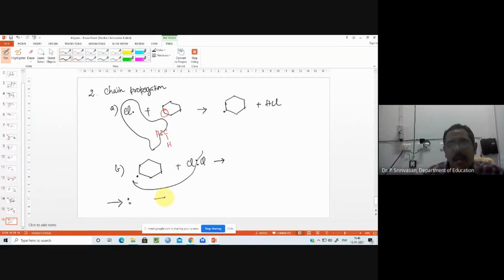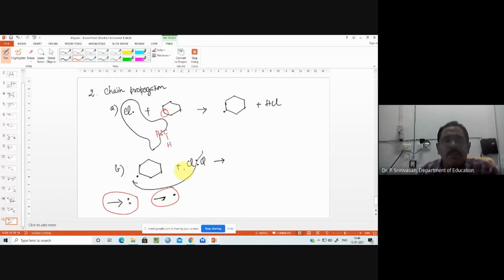If you put an arrow like this, a fish hook arrow, it tells us movement of 1 electron. So you distinguish whenever you are writing a mechanism. If 2 electrons are moving, you use a full-headed arrow. If 1 electron is moving, you put a fish hook, a half-headed arrow.